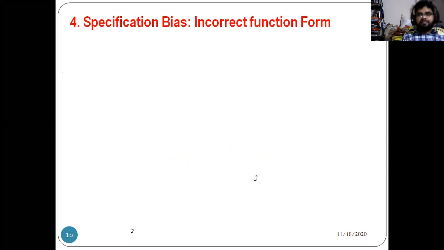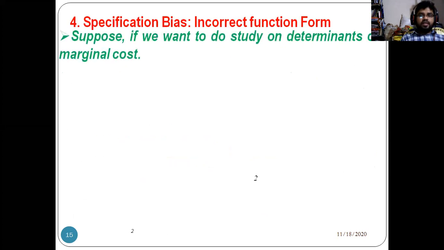The next one, specification bias. What is specification bias? Here also there is an incorrect functional form. So what is incorrect functional form? For example, if you want to do a study on determinants of marginal cost, as we have studied in microeconomics, how does marginal cost increase or decrease? Then we need to understand what factors can affect marginal cost.